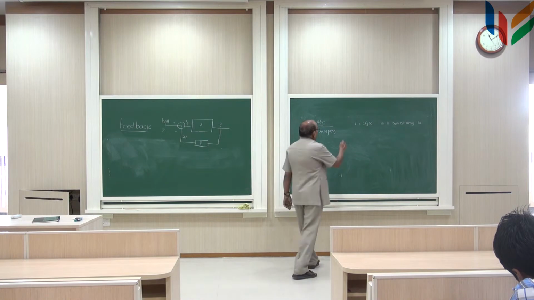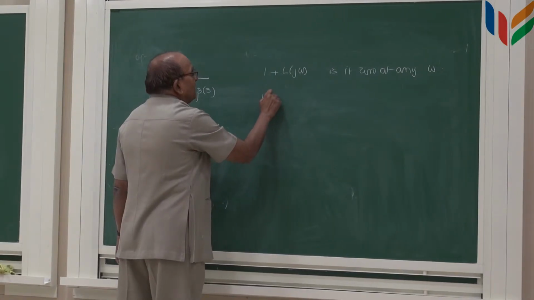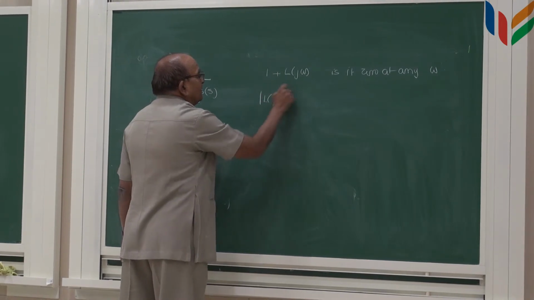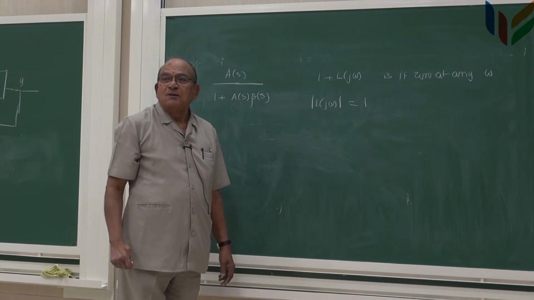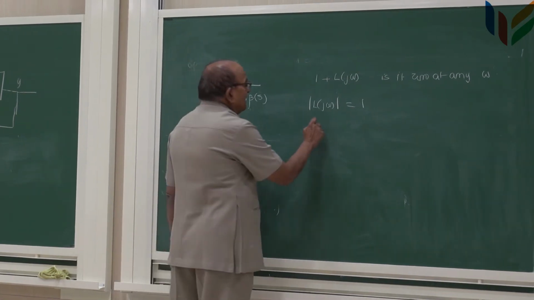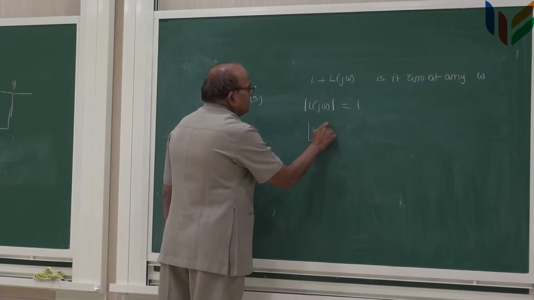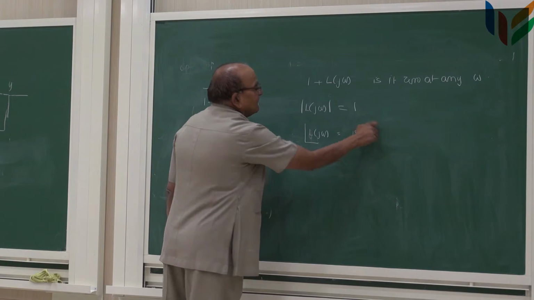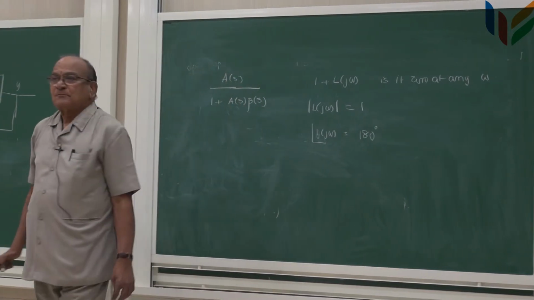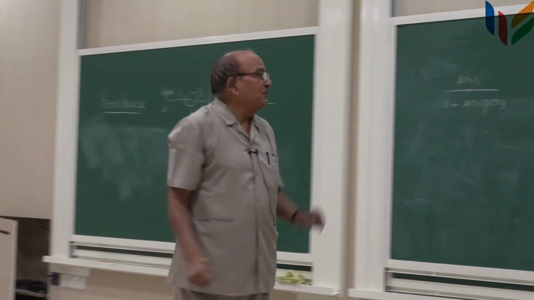So, now this has two conditions. Condition 1 is the magnitude of L(j omega) must be equal to 1 at that frequency. The second condition is the angle of L(j omega) must be equal to 180 degrees. And what is L(j omega)?